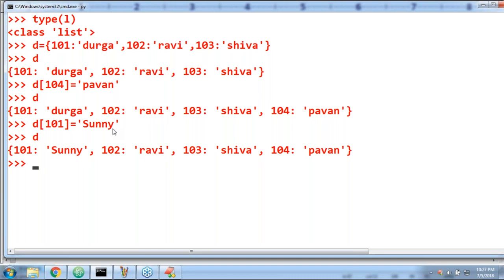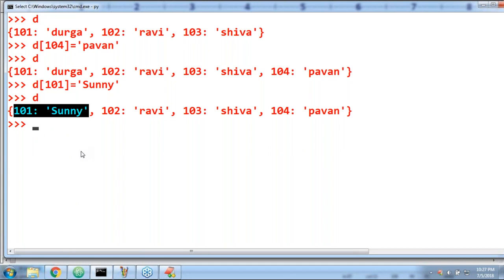Are you getting it? Add the new key value. If you want to change the key, it means remove whatever you want. You can remove this one. Add the new key value. That's our key changing. Such a type of thing is not acceptable.